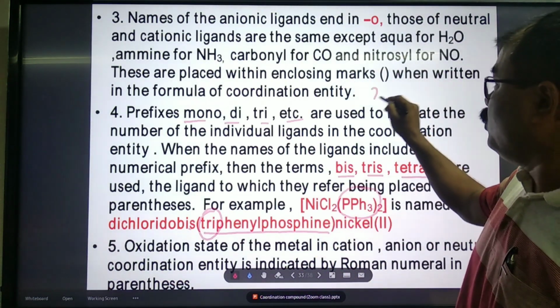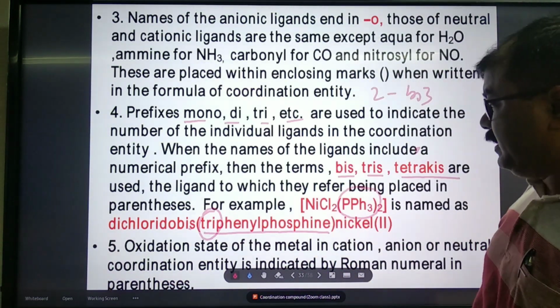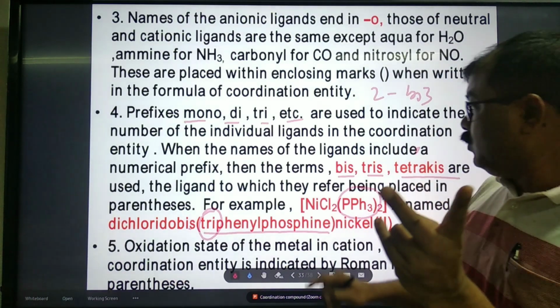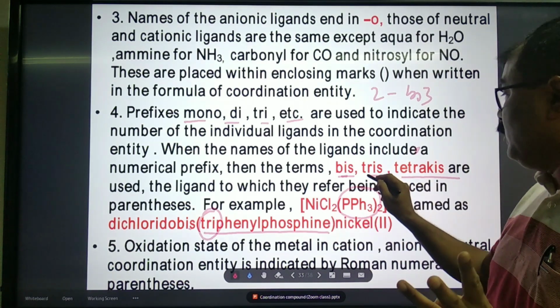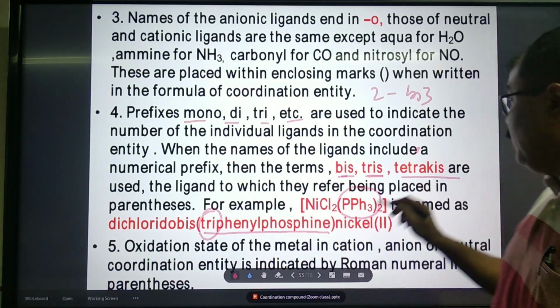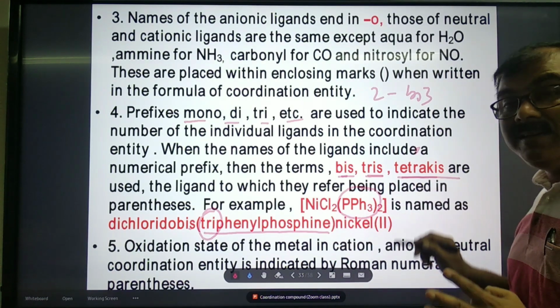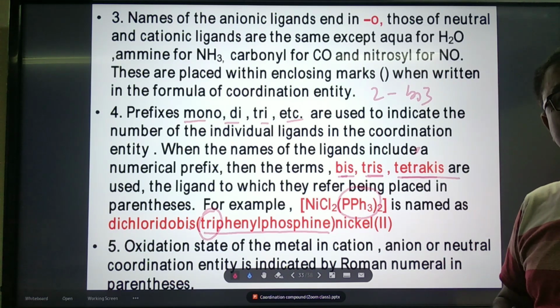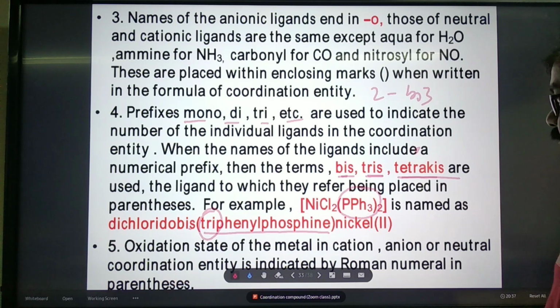Instead of di, we will write bis. If it is 3, we write tris. If it is 4, we write tetrakis. If it is 5, it will be pentakis, and so on.